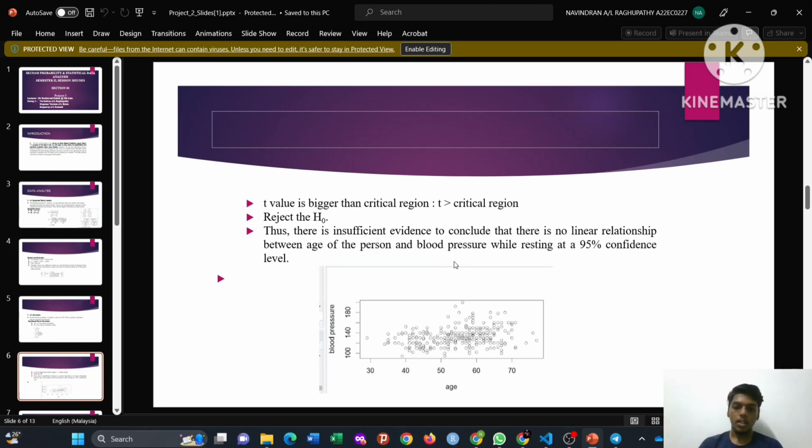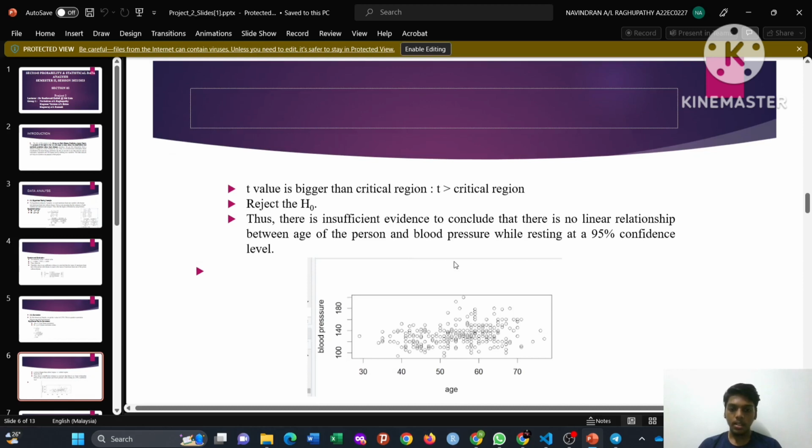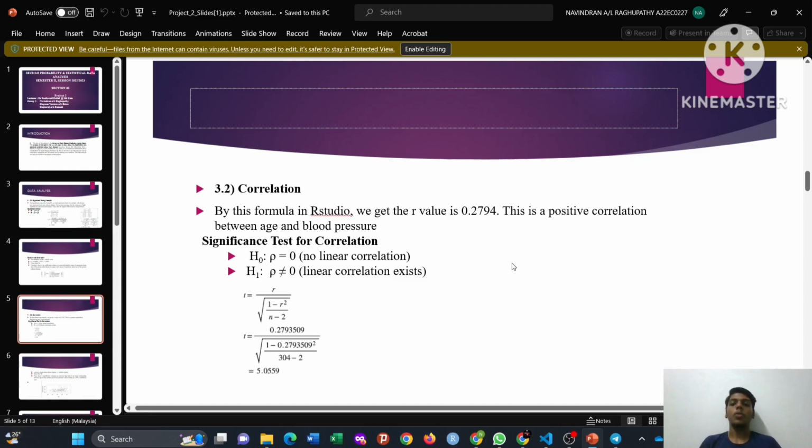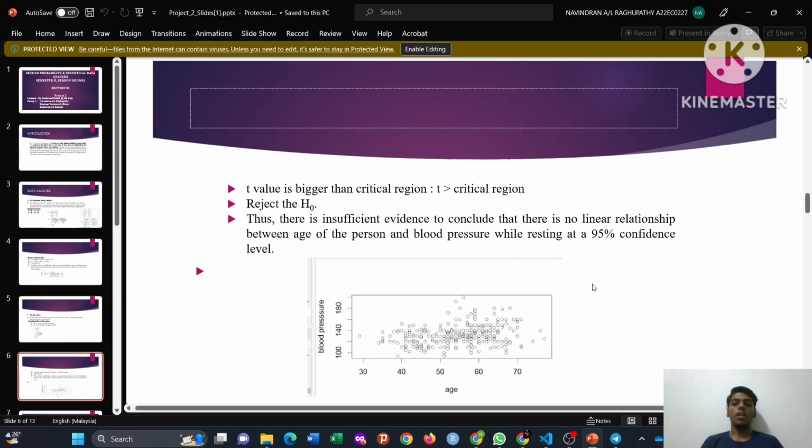As we can see here, this is the graph that we get from R Studio between age and blood pressure for correlation analysis. The graph shows that the correlation is weak and almost straight, because the r value is 0.2, near to 0, so almost no correlation occurs. So the graph shows that.